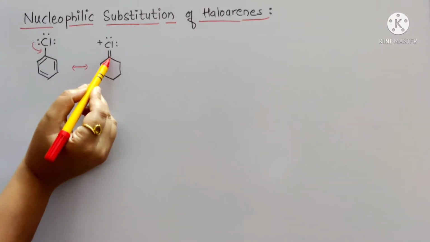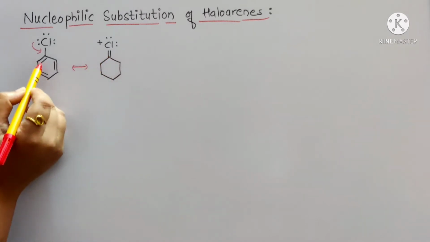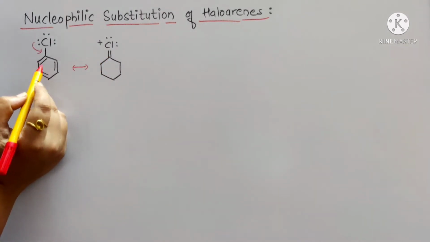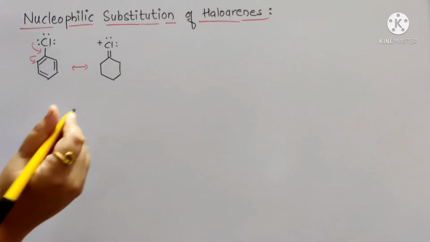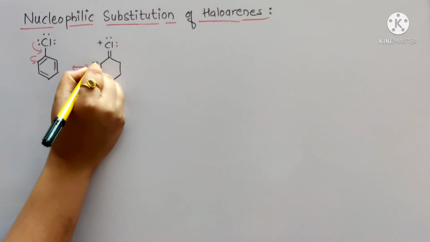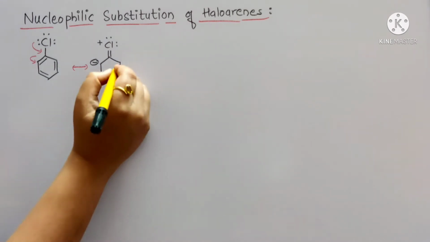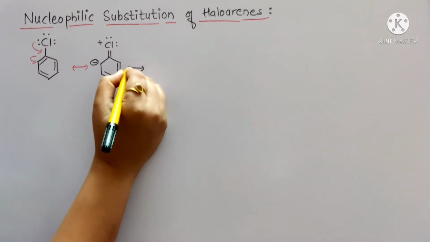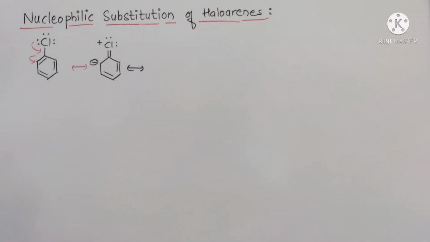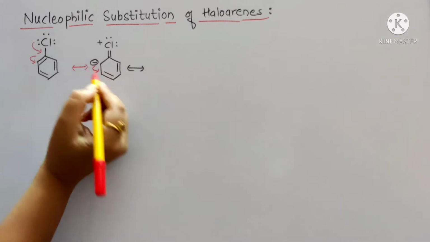see the position of the double bond. Here is a double bond present. So next, this can be broken, and electron density is shifted to this position. Next, in a similar way, we can write this. So the next resonating structure will be in a similar way.